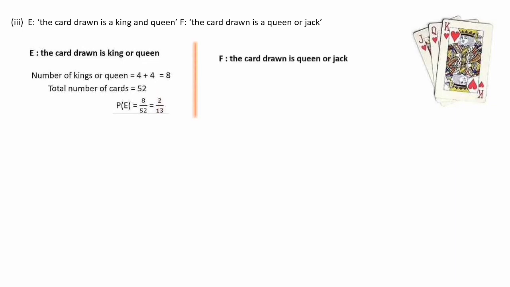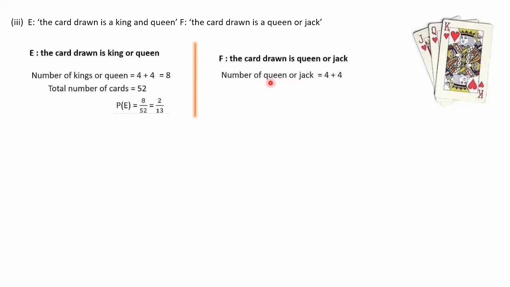Next is F, the card drawn is a queen or jack. In a deck of cards, there are 4 queens and 4 jacks. Same as the previous one, in each category there is 1 queen and 1 jack, and the 4 categories are spade, clubs, hearts, and diamonds.